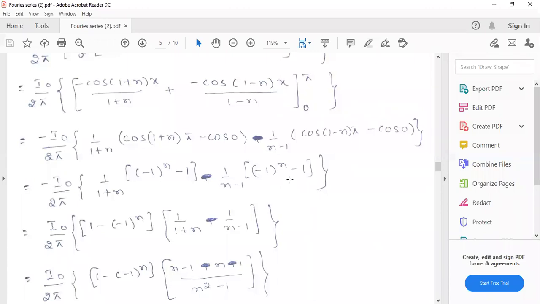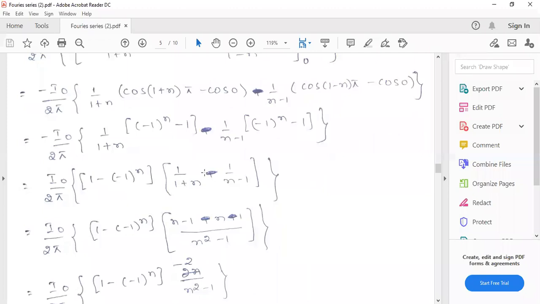Okay. So now from these two terms, we can take 1 minus 1 power n. First I will take the negative sign outside, so this will become plus.